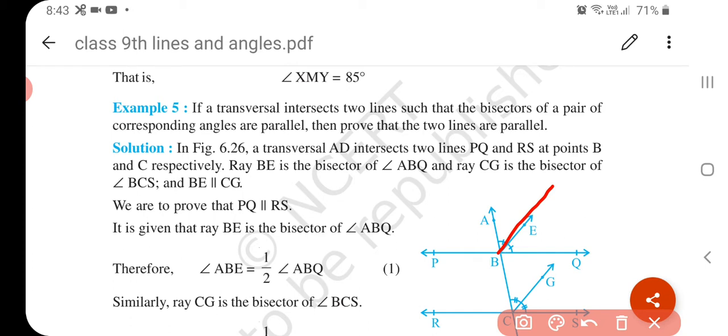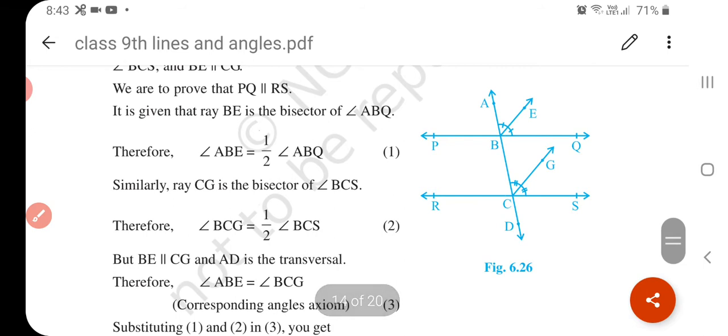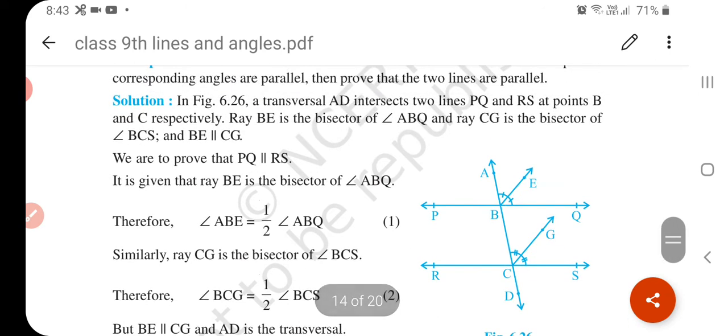And CG is a bisector of BCS. Bisector means dividing equally into two halves. We have to prove that PQ is parallel to RS.